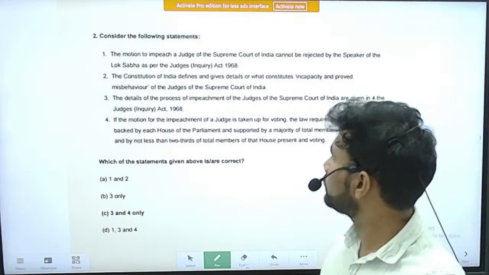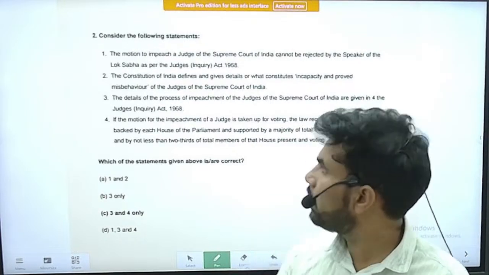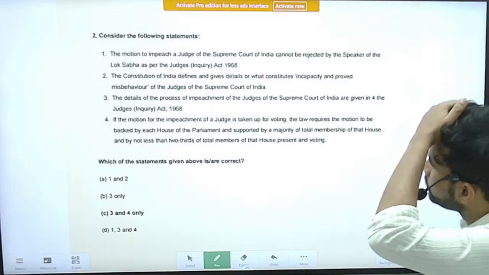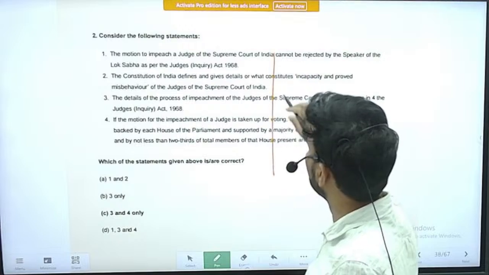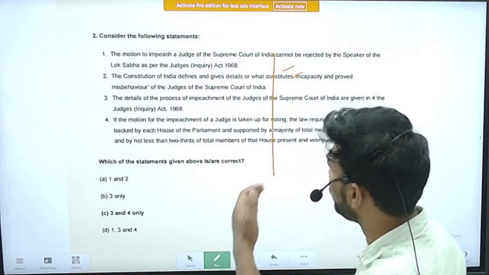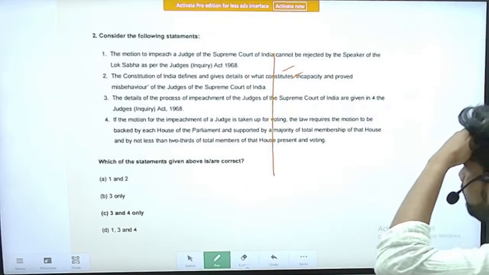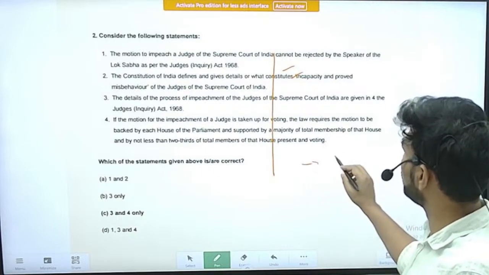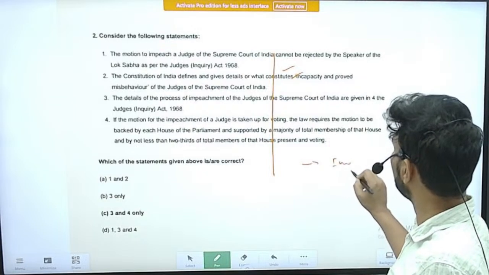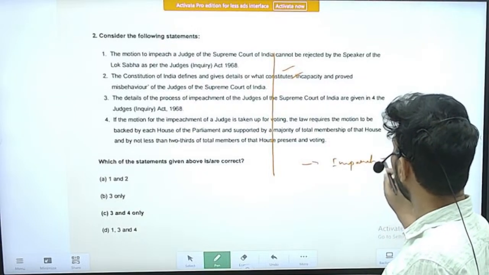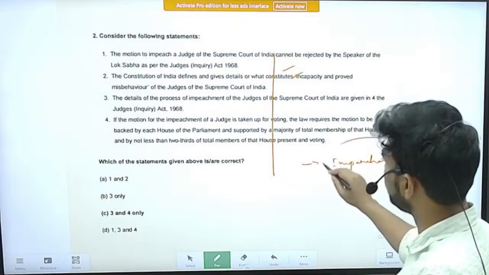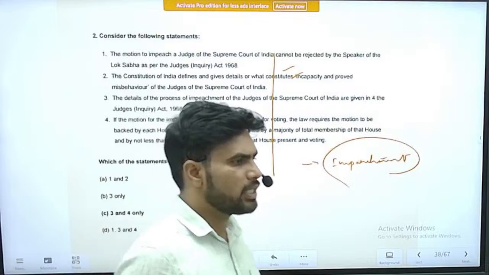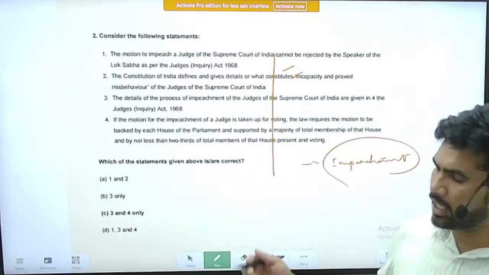Next question. It is a lengthy question. The question is, consider the following statements. It is largely about the impeachment of Supreme Court judges, and many factual things are mentioned. One thing I can say is, be thorough with the impeachment of judges. Some things you should remember: no judge until now has been impeached through this mechanism.